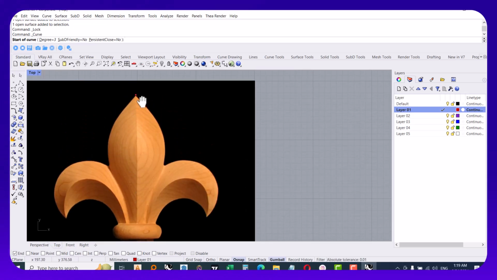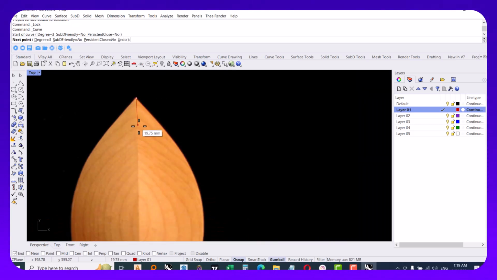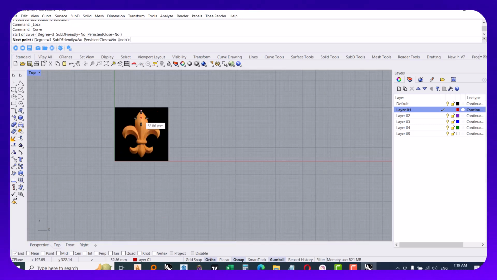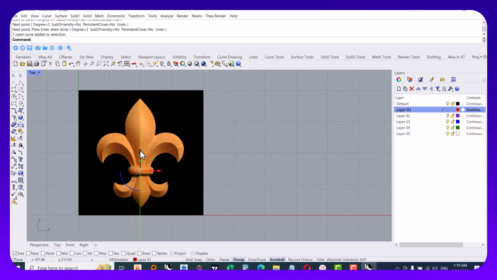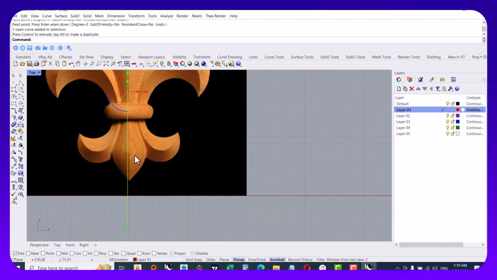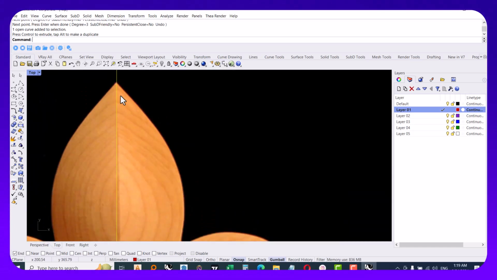It's a good idea to find the center of your model. So I just draw a vertical line, and as you can see, my picture is not straight.